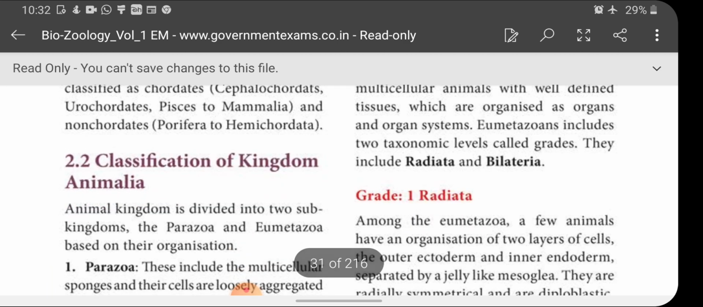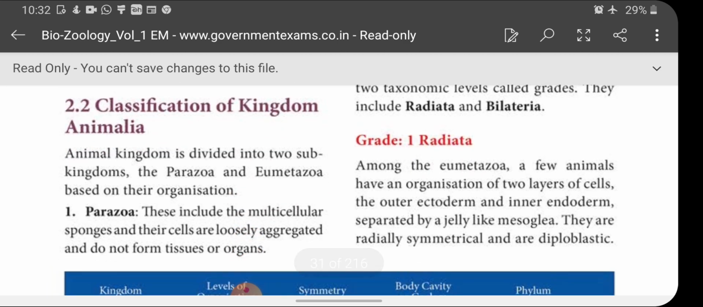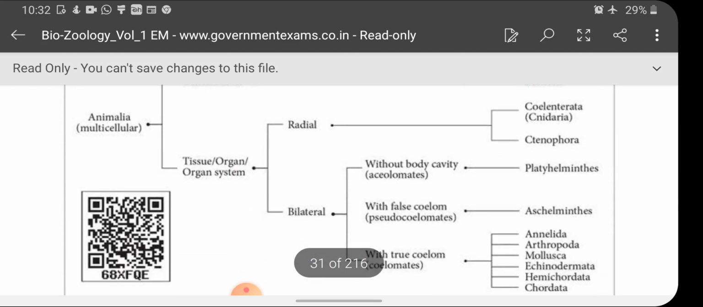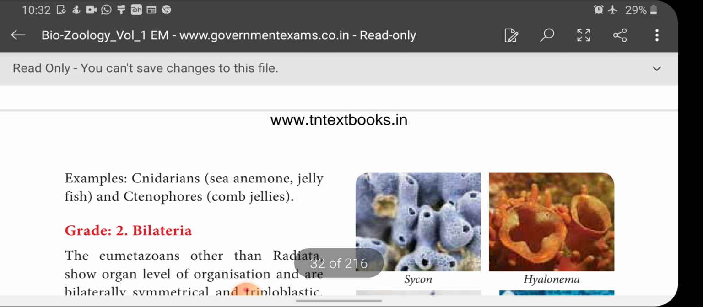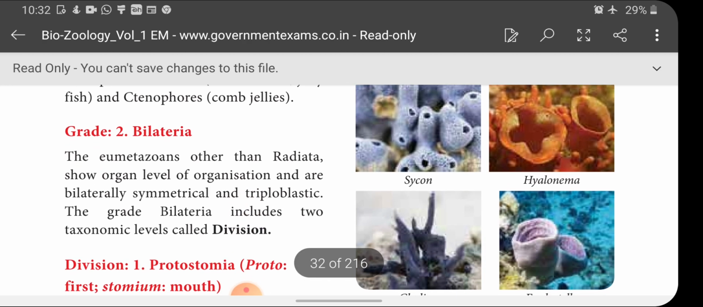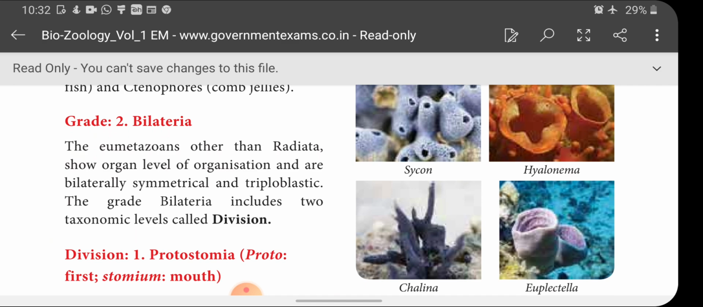So let's see about grade 1, Radiata. Among the Eumetazoa, a few animals have an organization of two layers of cells, the outer ectoderm and inner endoderm, separated by a jelly-like mesoglea. They are radially symmetrical and are diploblastic. Examples are Cnidaria and Ctenophora. And what is Bilateria? Eumetazoans other than Radiata show an organ level of organization and are bilaterally symmetrical and triploblastic. The grade Bilateria includes two taxonomic levels called divisions.